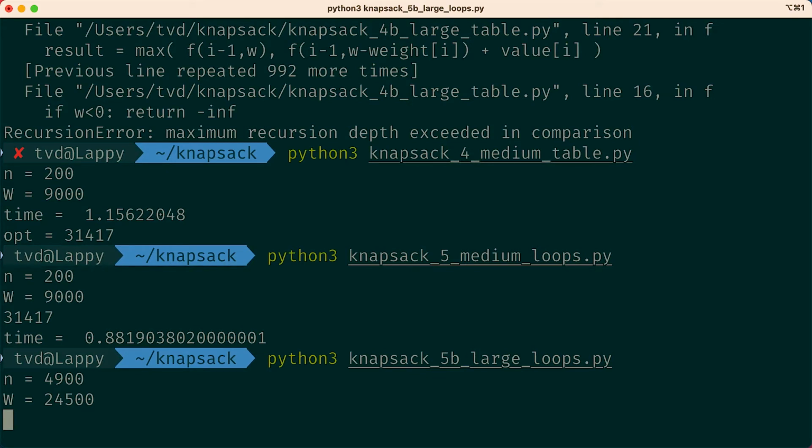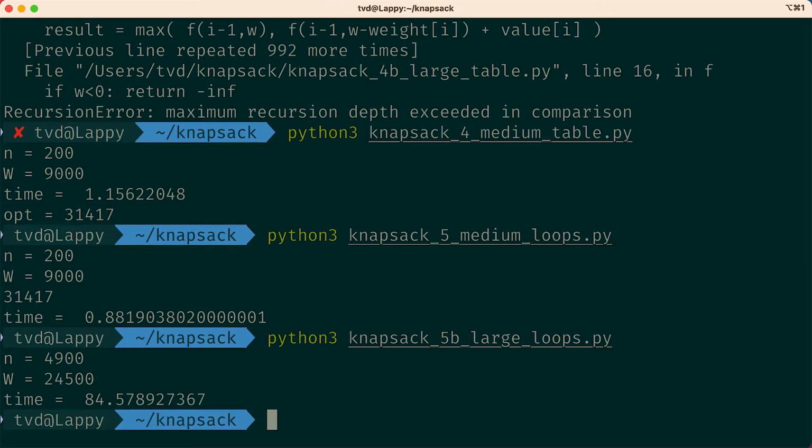You've seen all the programs in real time until now, but I'll cut here. Welcome back. This is 85 seconds later. That's not great, but we couldn't even do this instance before. It crashed. So it's some kind of success anyway. Let's put it in the table.